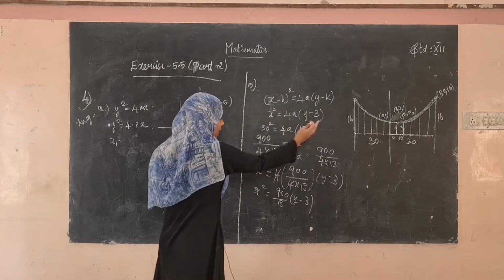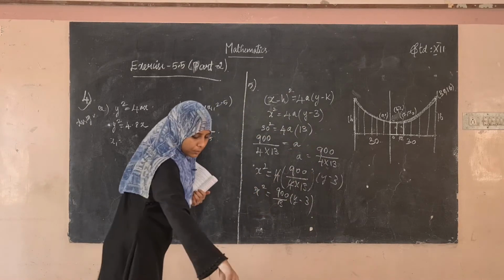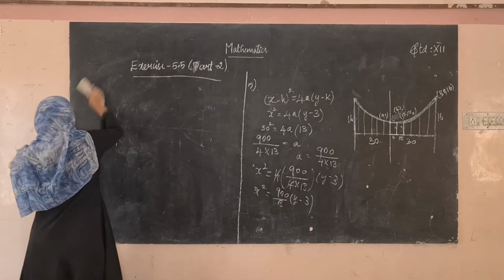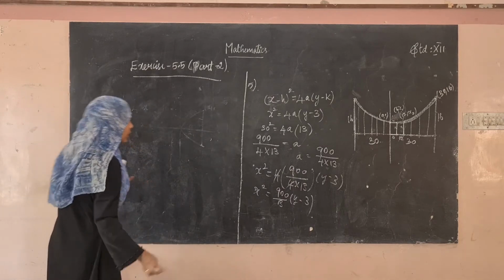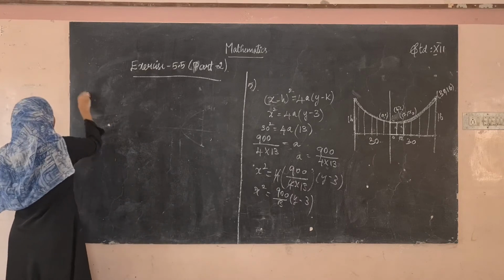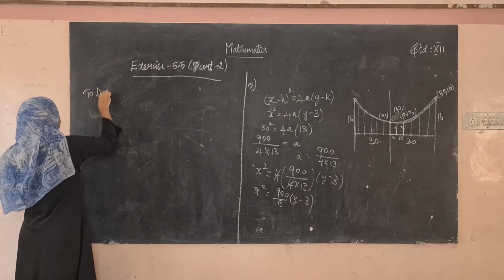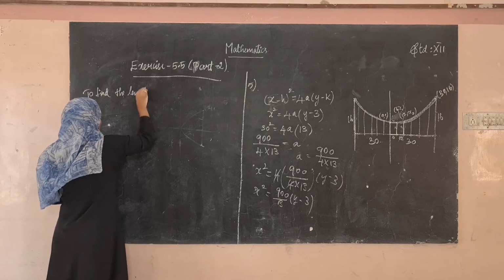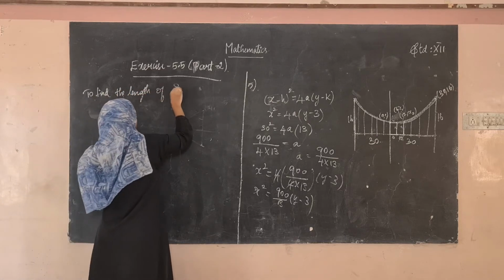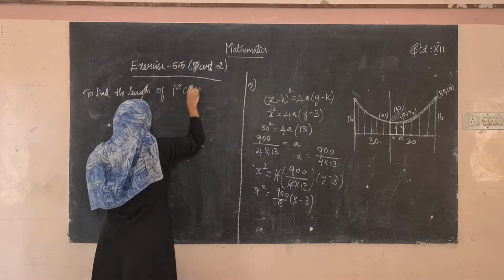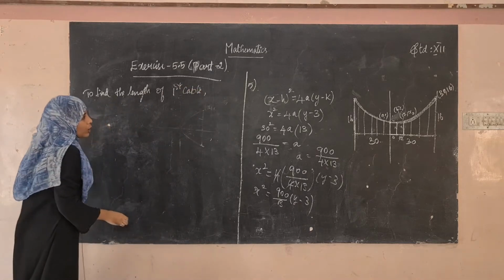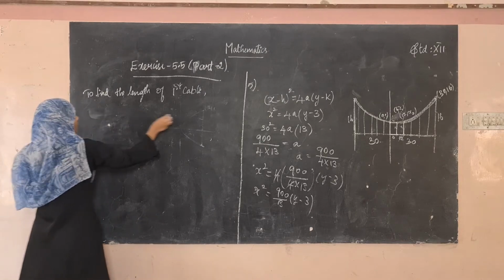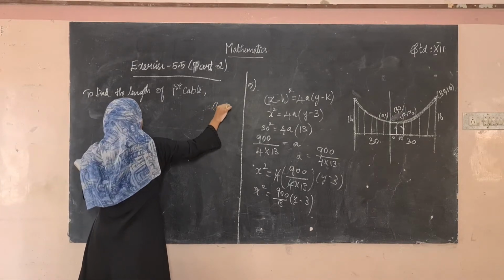Okay, so for that we have to substitute the points in the equation. To find the length of the first cable, you have to substitute the value 6 comma x1.